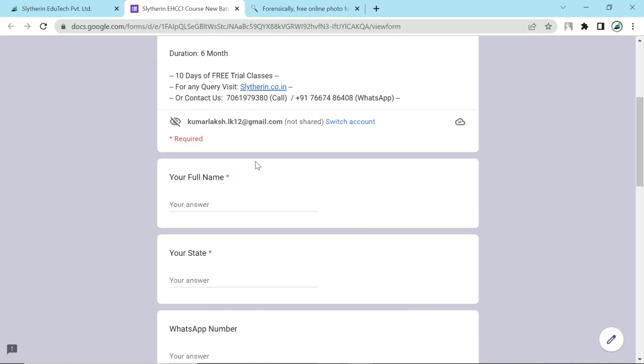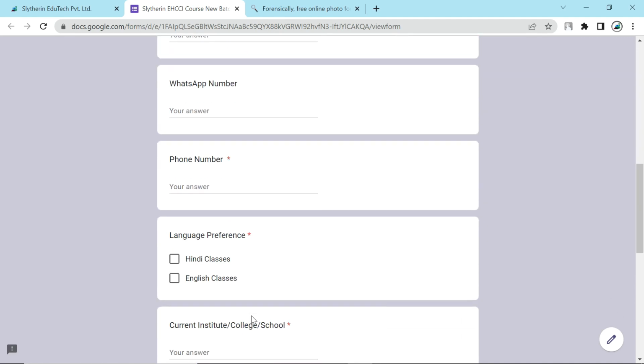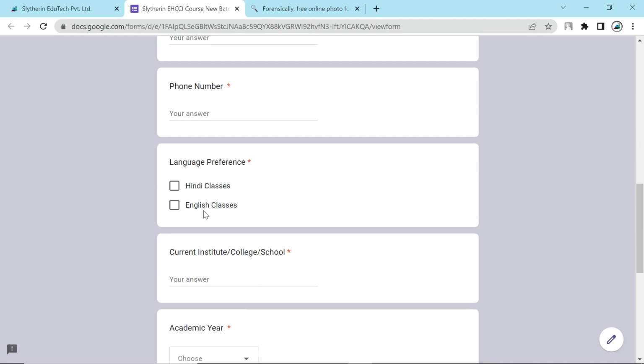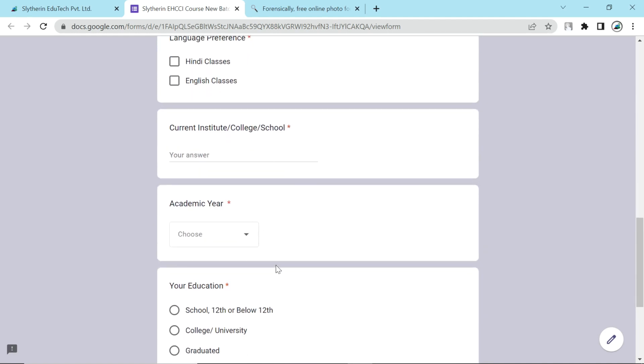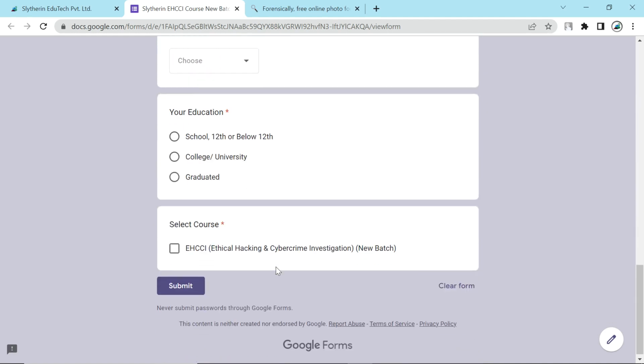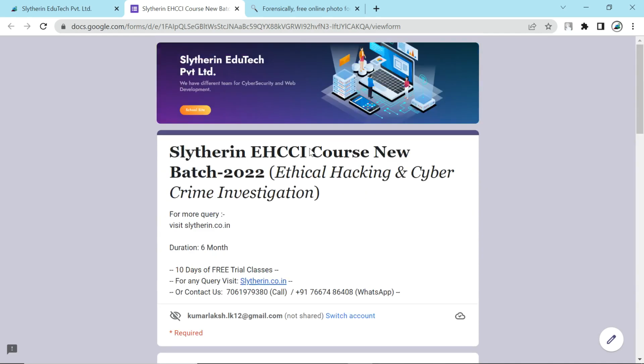So don't give wrong details if you want to receive the messages. You have to choose Hindi or English class preference, put all the details correctly, and select the ethical hacking and cybercrime investigations new batch. Once again, this training will be in live mode, with live classes, and recorded lectures are also available.